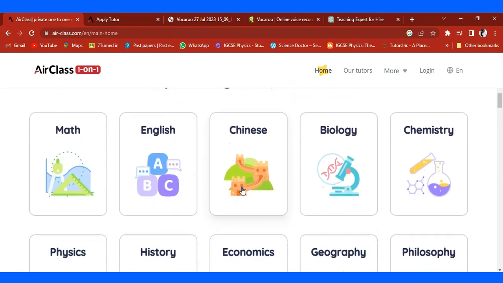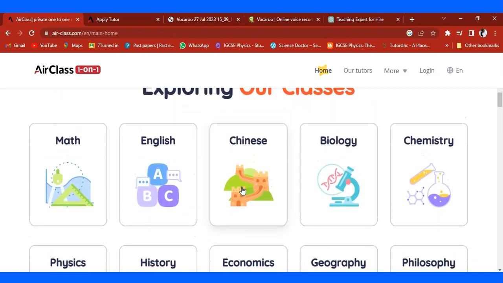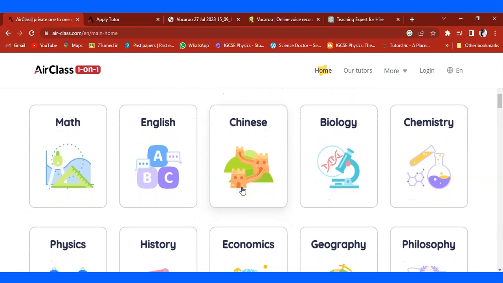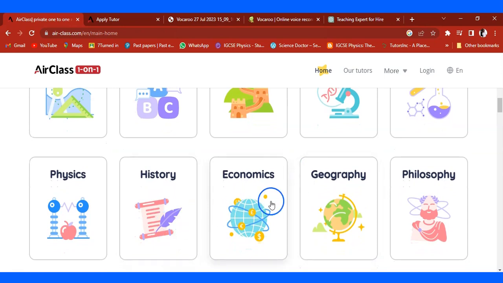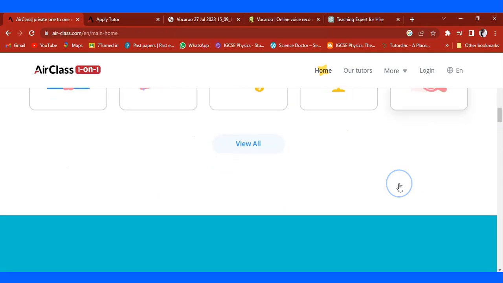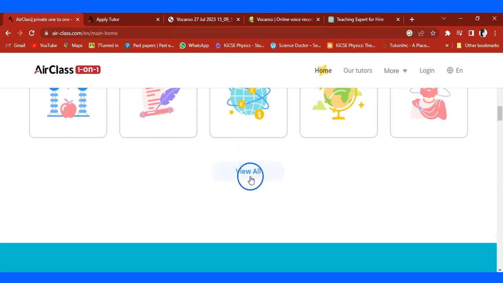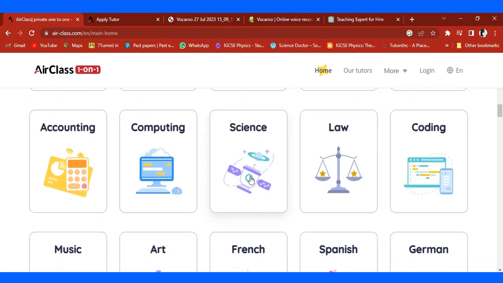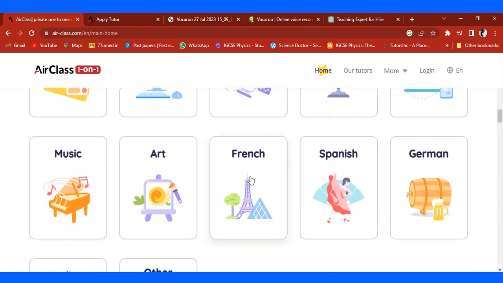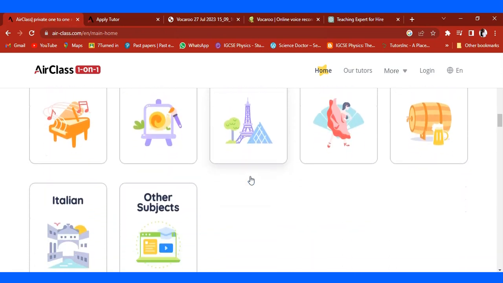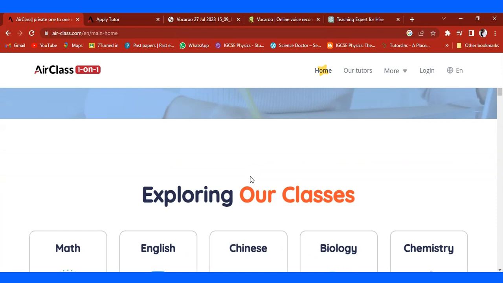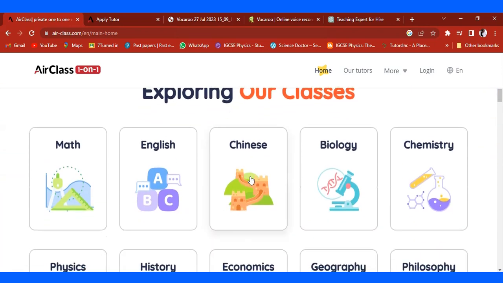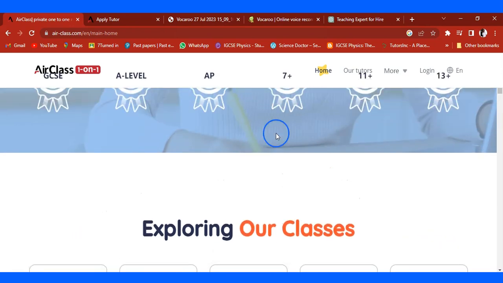But if you are a tutor who would like to teach different subjects, you can teach maths, English, Chinese, biology, chemistry. If you are a teacher of physics, you have an option there, history, economics, geography, and then we have philosophy. There are many subjects. If I go down here, you can see accounting, computing. We have music, all sorts of subjects. Spanish is there, Italian, all subjects. So if you are a teacher of any level, right from preschool all the way to adult education, I need to tell you that there is an